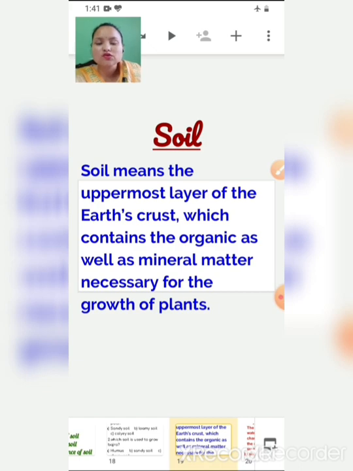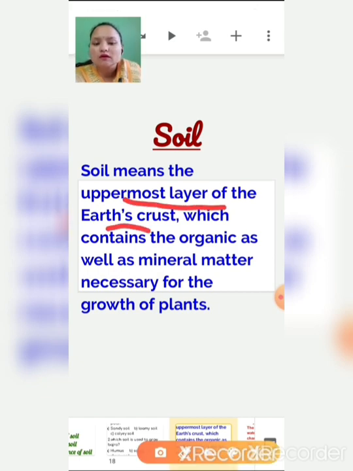First is soil. Soil means the uppermost layer of the earth's crust. You all have seen soil, right? And many children even like to play with soil. Everybody has seen soil in the garden, in the park, everywhere you can see soil. So soil means the uppermost layer of the earth's crust.